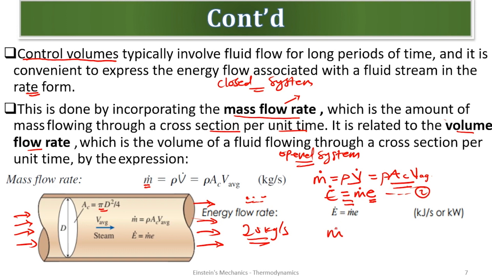And our mass flow rate is also given by that, density, the cross-section area, and the velocity average. Are we good? So with this, we've gotten the understanding of the energy analysis equation of both closed systems and control volumes. Let's get to the other episode and see what we can make out of it. Thank you.